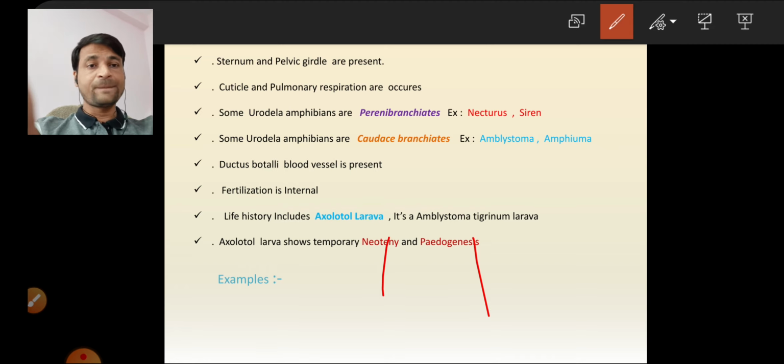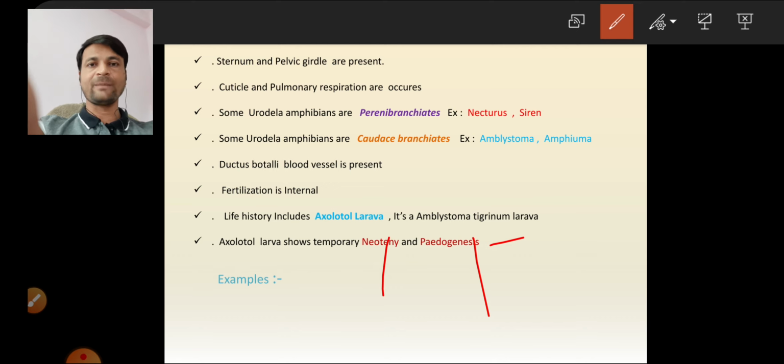Now come to pedogenesis, the scientific definition. If a larva attains sexual maturity and carries out sexual reproduction, it is called pedogenesis. Listen once again: a larva attaining sexual maturity and carrying out sexual reproduction is called pedogenesis. That is the scientific definition.